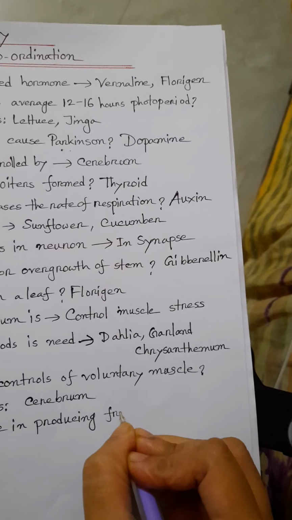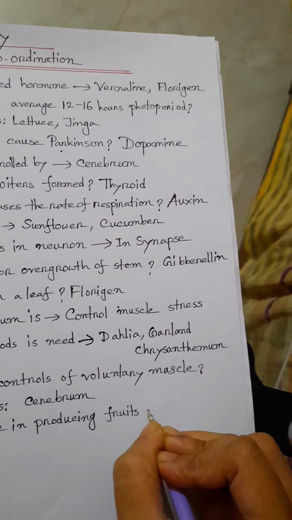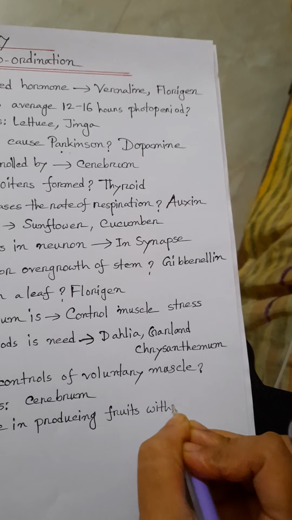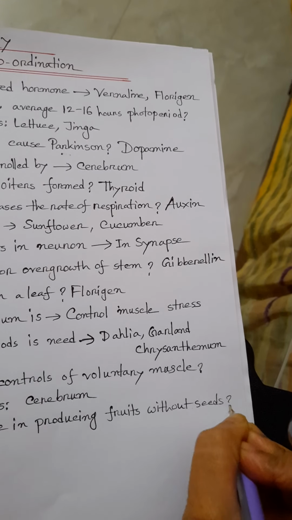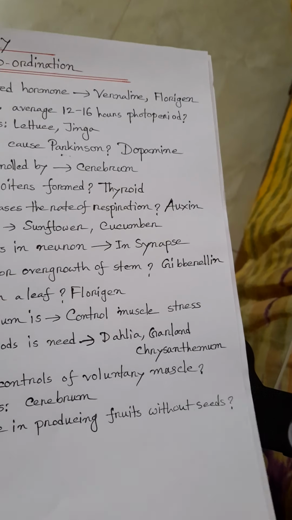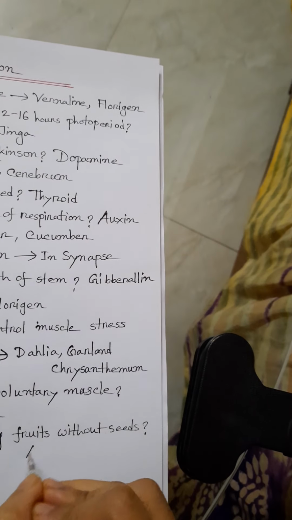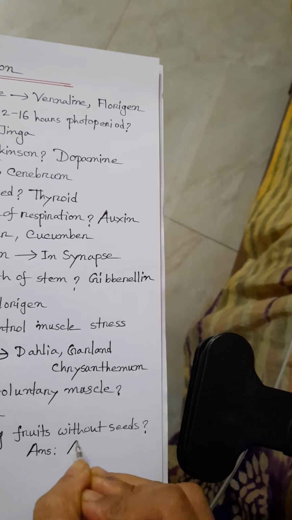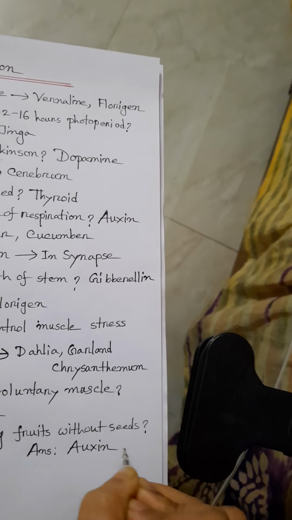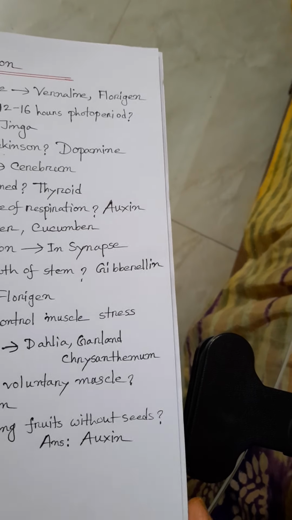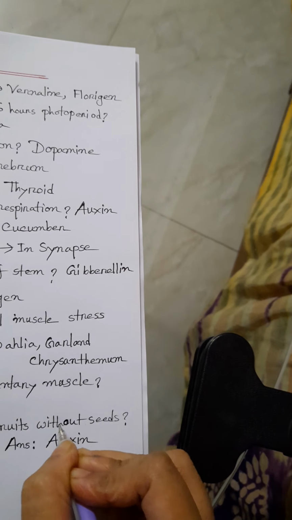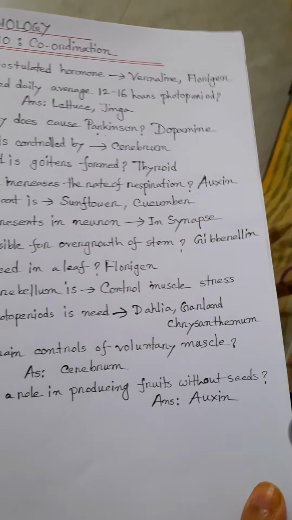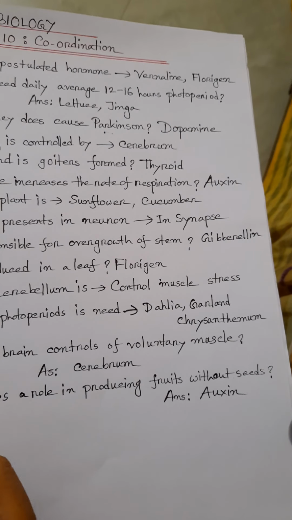Your answer will be auxin. Which one plays a role in producing fruits without seeds? You know, this is the name of the auxin hormone.